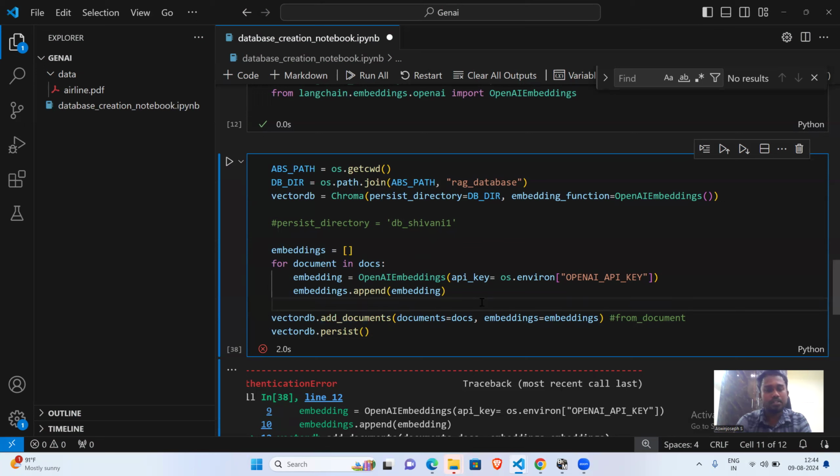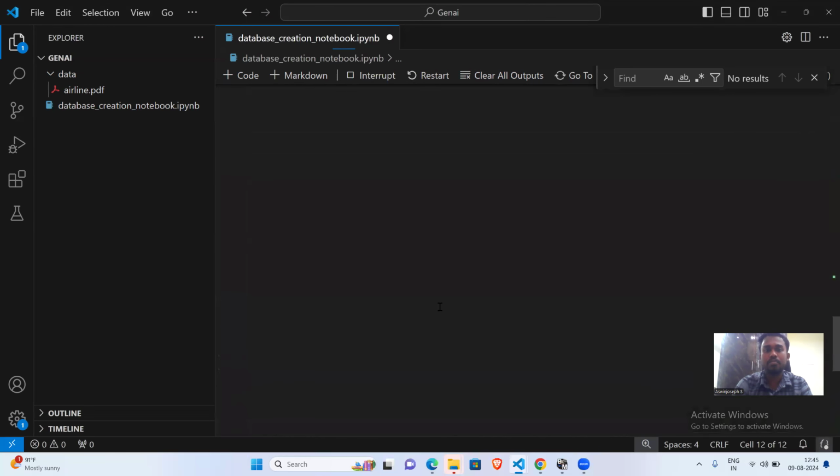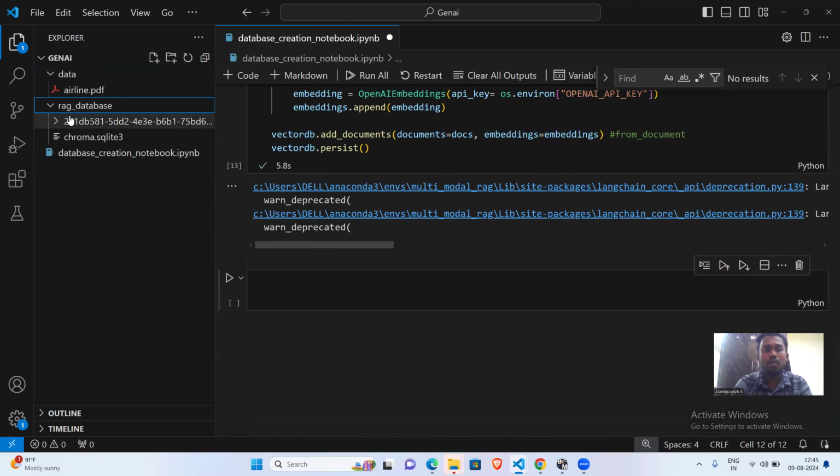This is one quick find which I wanted to share with you guys, so you can use it. In the later stage, if you have multiple PDFs and in the future you want to add the same inside the same vector database, you can use add documents. So let me run this. While running it, you will see a RAG database here. So now our vector database has been created.